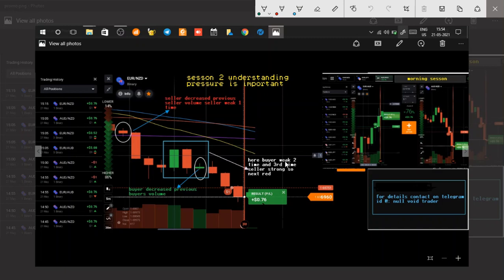In this scenario we find buyer weak two times and the third time seller strong, so the next candle is red. How does the seller become strong? The seller becomes strong by decreasing the volume of the buyers. In such a manner the seller becomes strong.